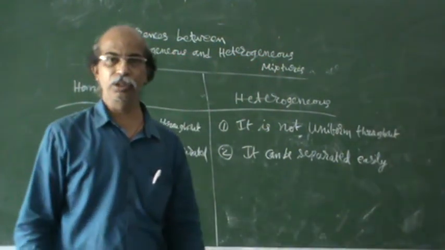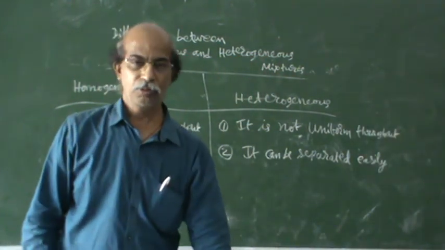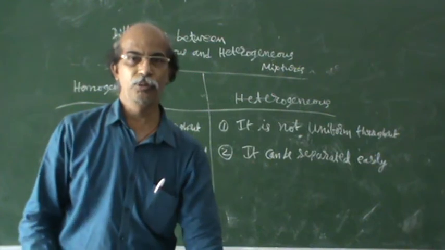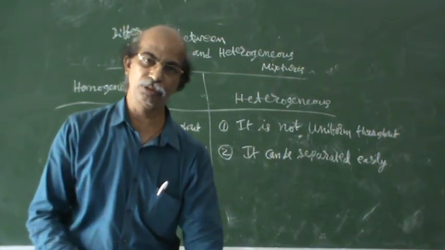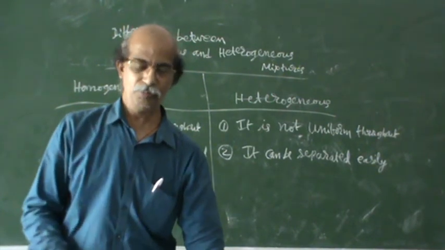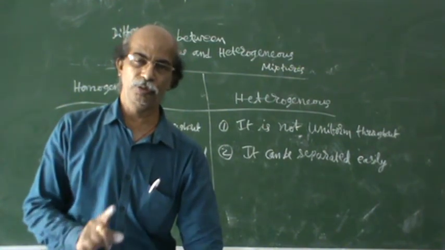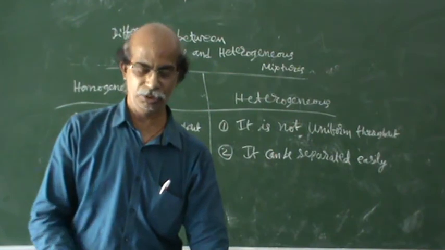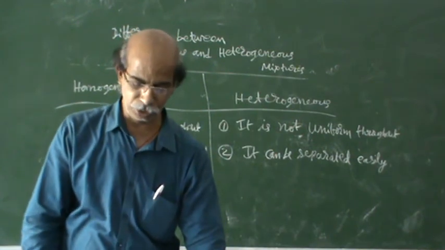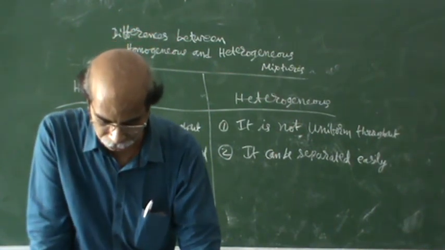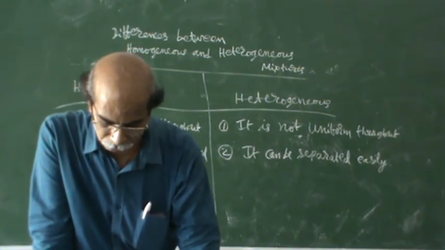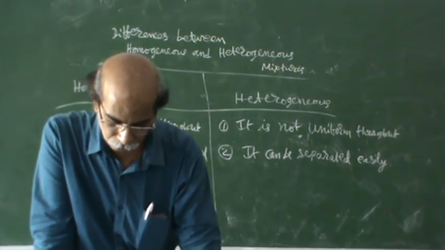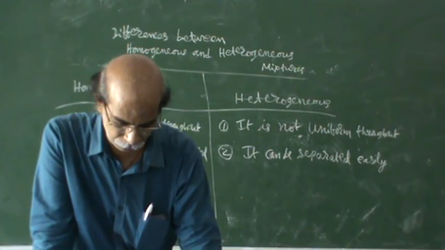There are questions in the textbook. Two questions you learn, though other than that also you learn the entire thing. I am reading out the questions. What is meant by a substance? List the points of differences between homogeneous and heterogeneous mixtures.